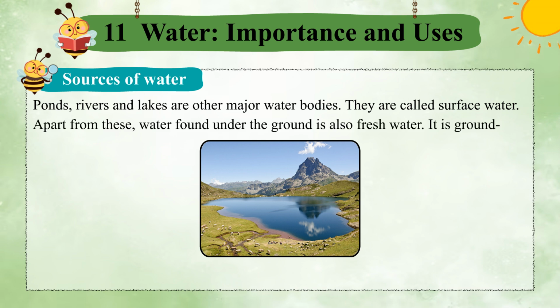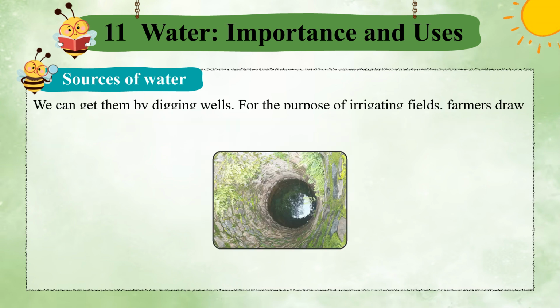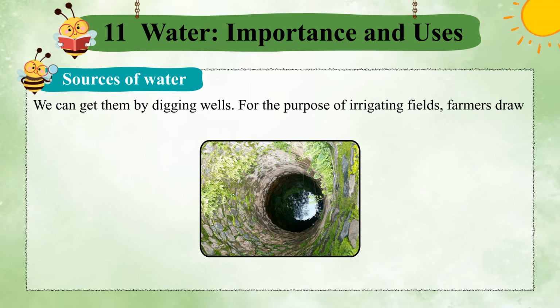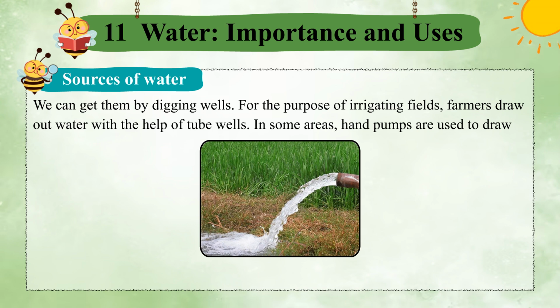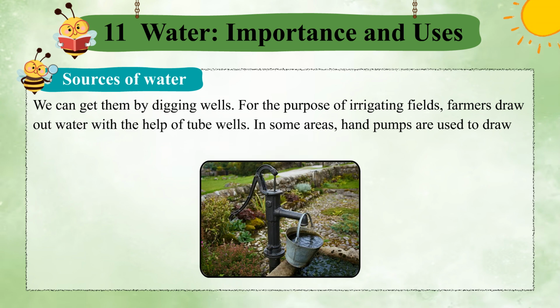Apart from these, water found under the ground is also fresh water. It is groundwater. We can get it by digging wells. For the purpose of irrigating fields, farmers draw out water with the help of tube wells. In some areas, hand pumps are used to draw water from wells.